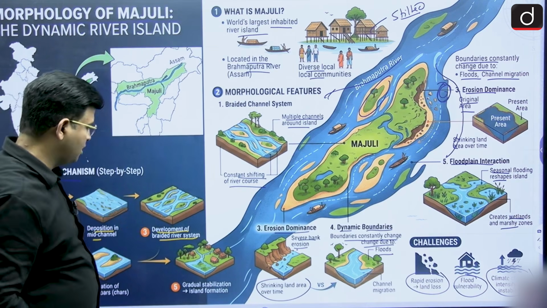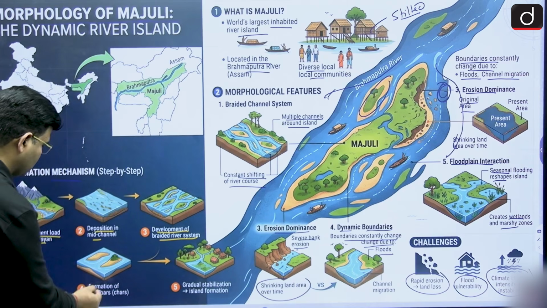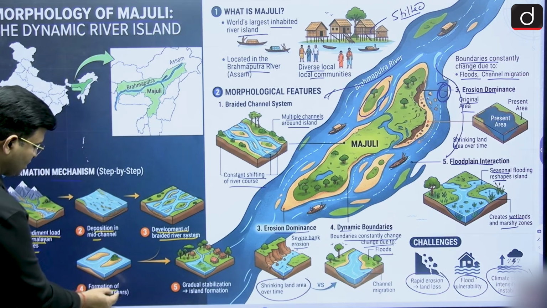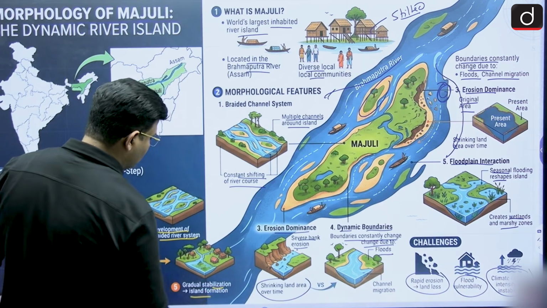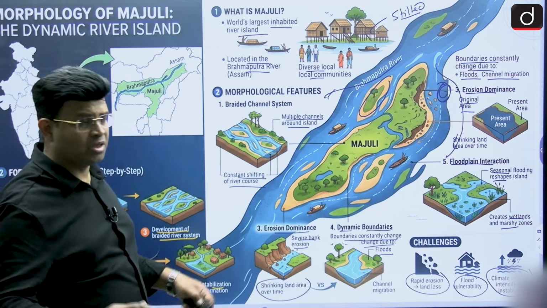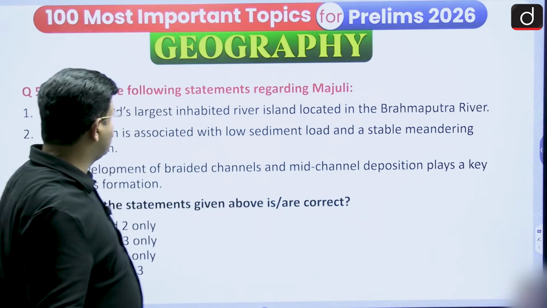So it starts braided, and you can see the formation of some sandbars here. These islands are known as chars, followed by gradual stabilization and island formation. So these are the things that we have seen.